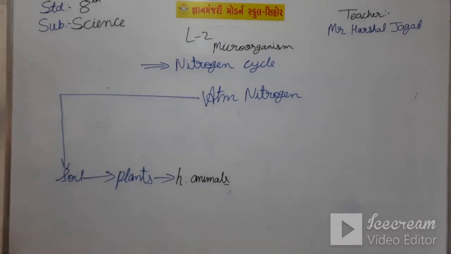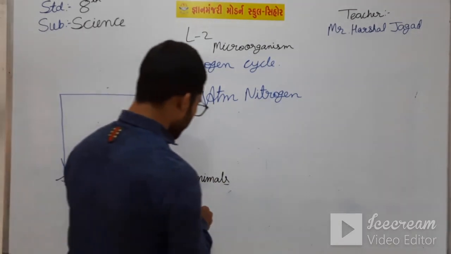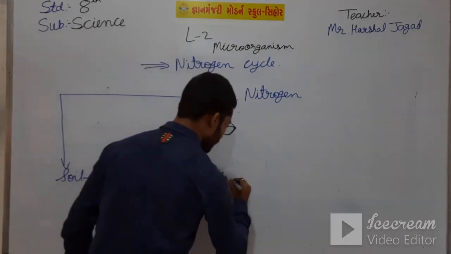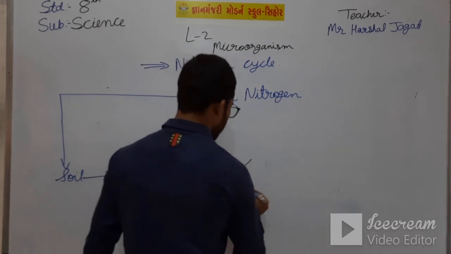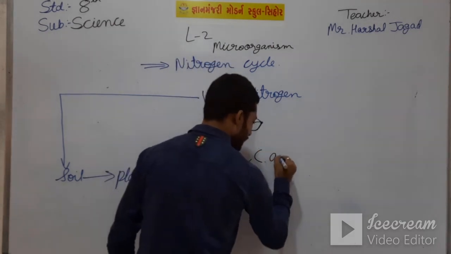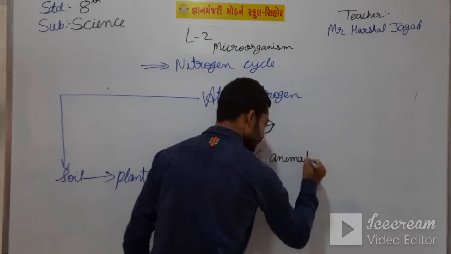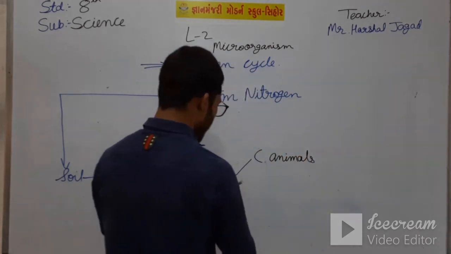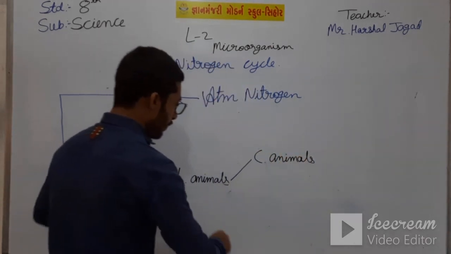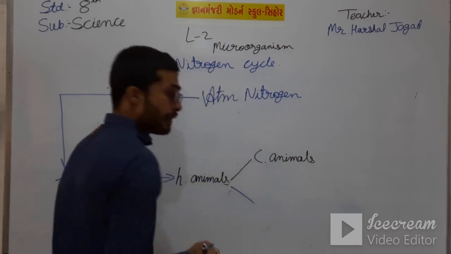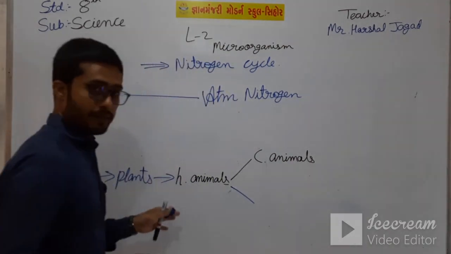The herbivorous animals are also eaten by carnivorous animals. See, carnivorous animals. And then the second possibility is that its death happens.